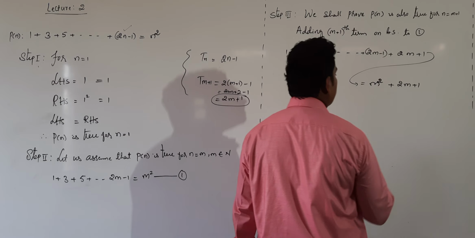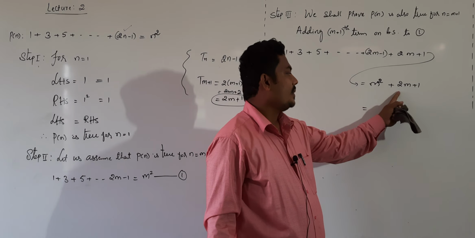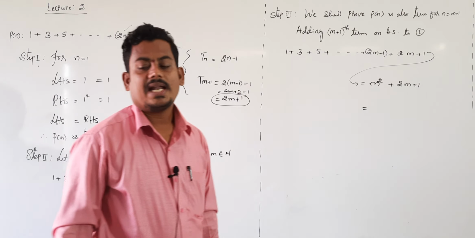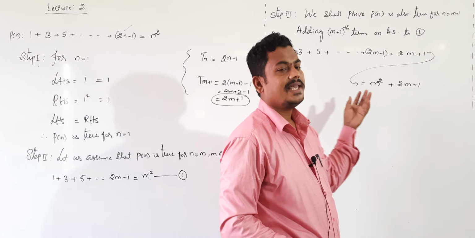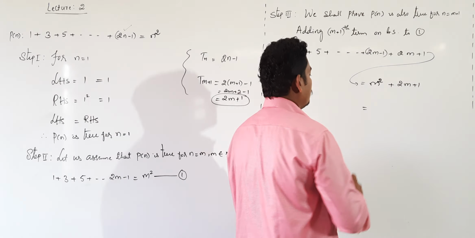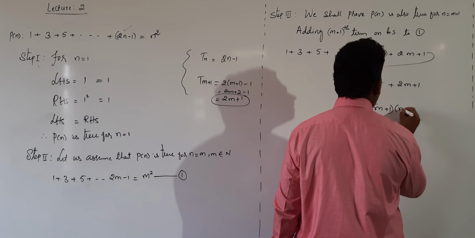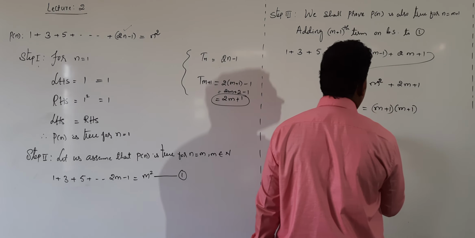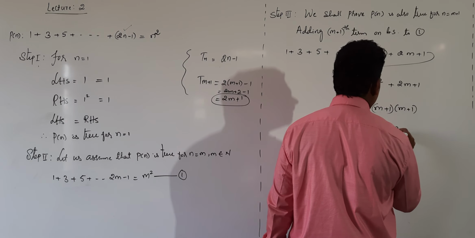In these two terms there is no common factor, just factorize. M square plus 2m plus 1. What are the factors of m square plus 2m plus 1? Clearly m plus 1 and m plus 1. Factors are m plus 1 into m plus 1. Or else we can write m plus 1 whole square.